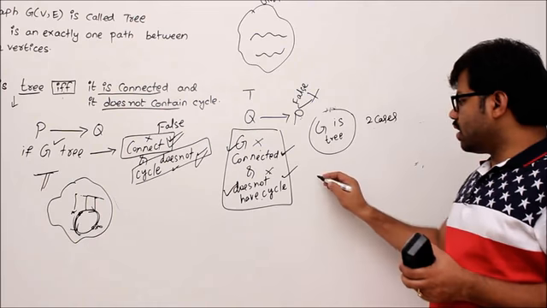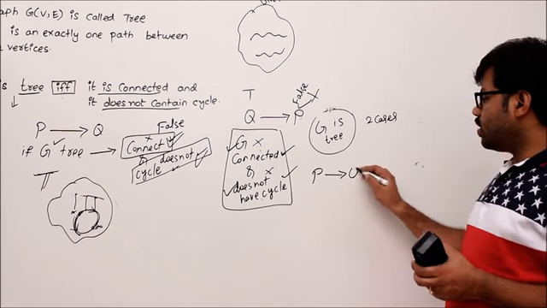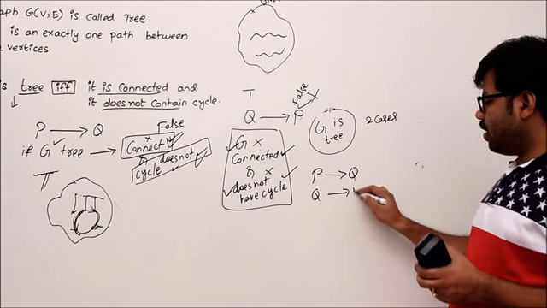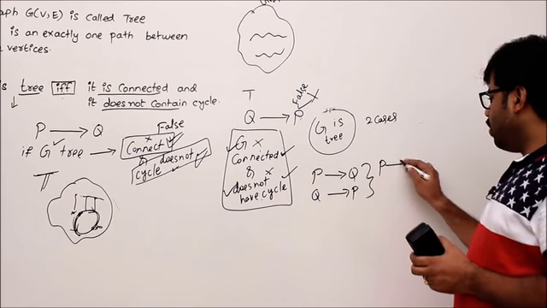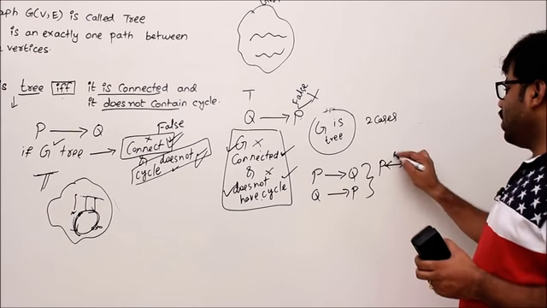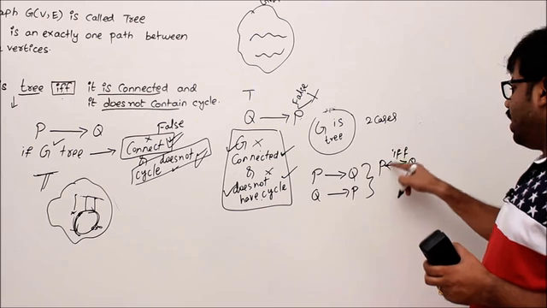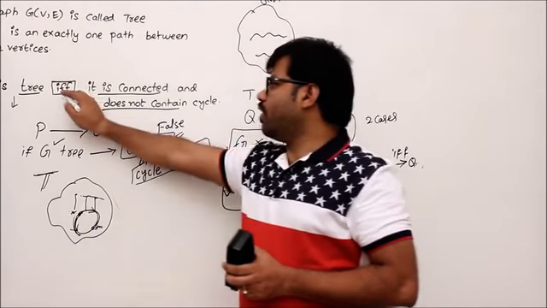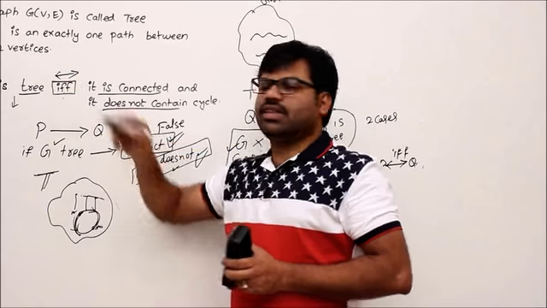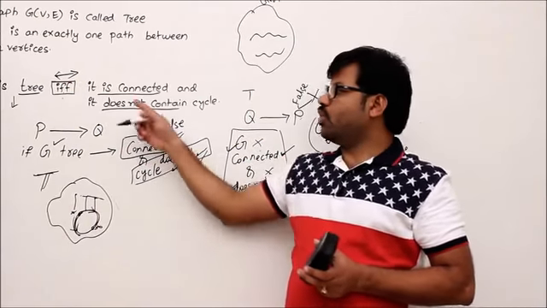Okay. So finally the summary: we proved P implies Q and Q implies P. Whenever P implies Q and Q implies P are proved, then we proved P double implies Q. That means P if and only if Q is proved. Understand? So here if and only if is nothing but double implication. So in that way we proved this theorem.